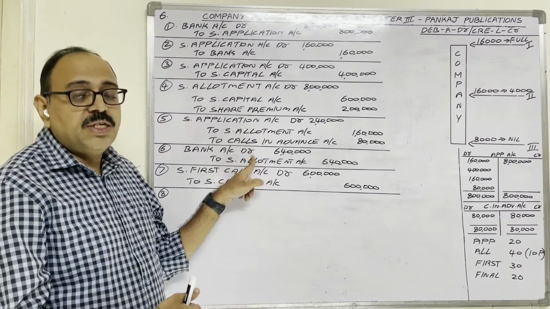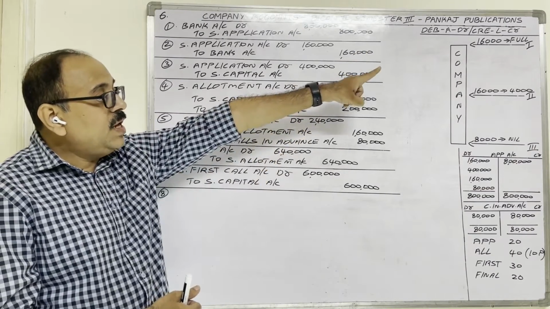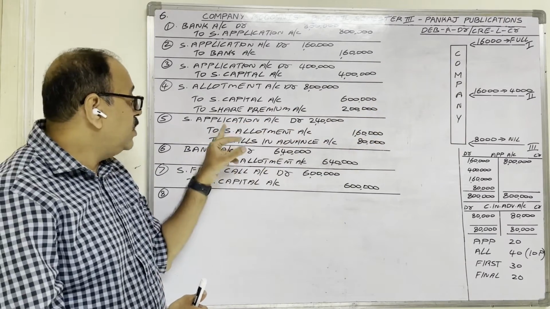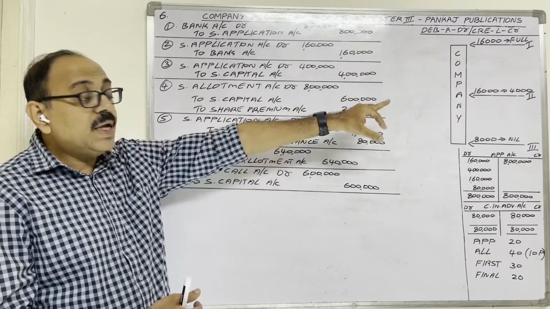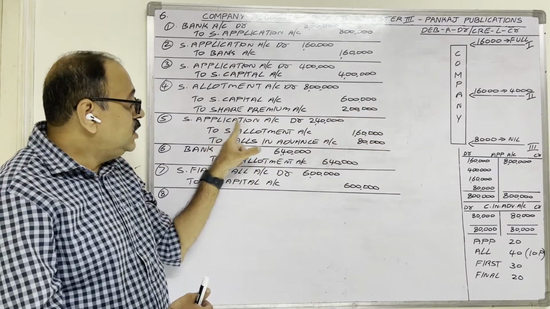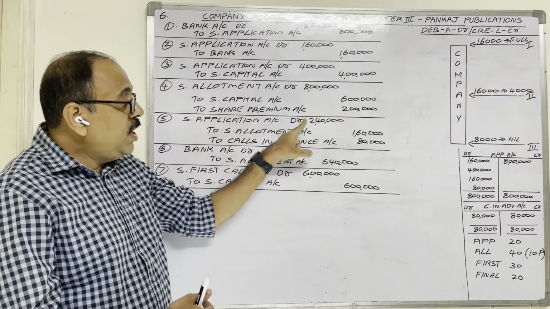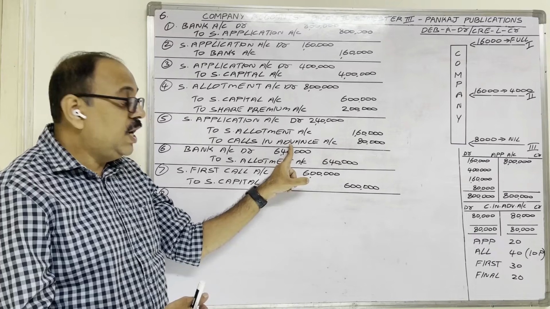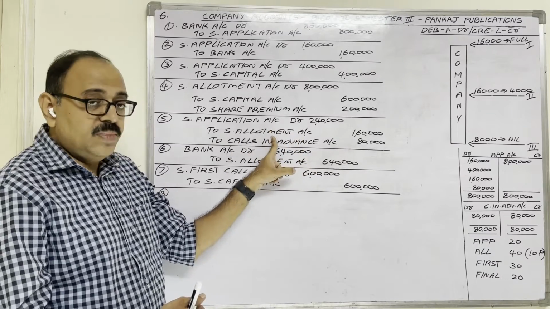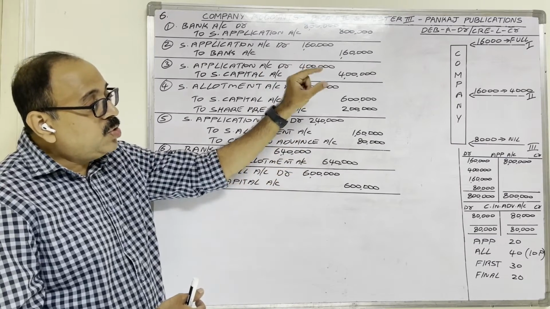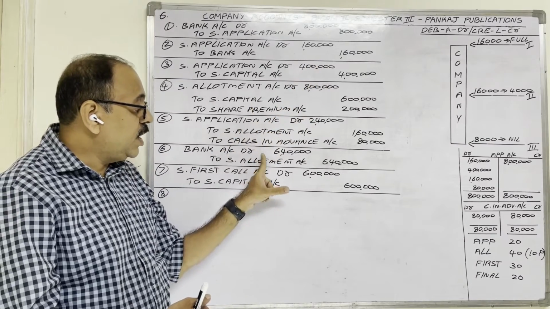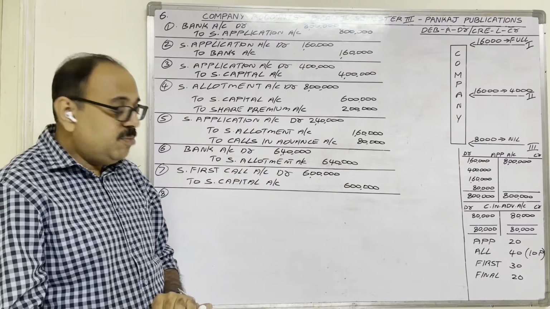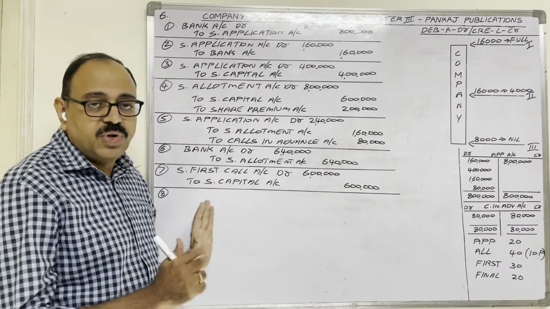Allotment money related entries, if you observe: for first category applicants, one entry we wrote, and for second category applicants, another entry we wrote. Because second category applicants are not only adjusting application money, the remaining balance in application account, 80,000, we are transferring into calls in advance. That also we are showing here. That is why instead of combining those two, we wrote a separate entry for first category applicants and a separate entry for second category applicants. But in case of first call, there is no confusion like that.